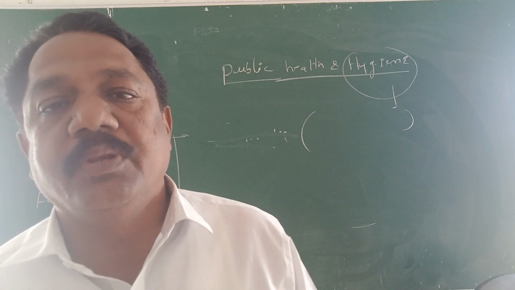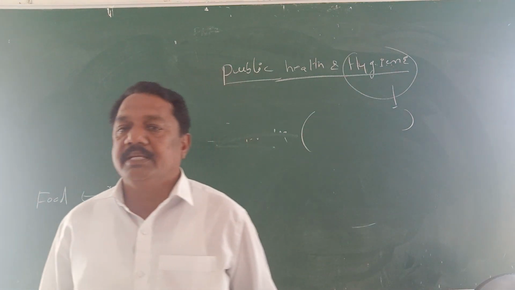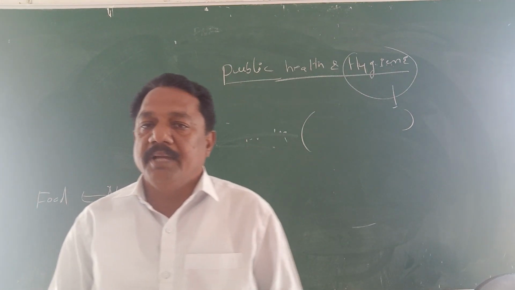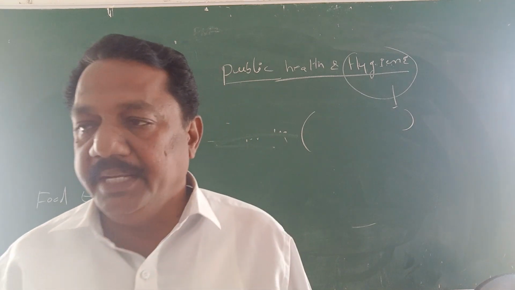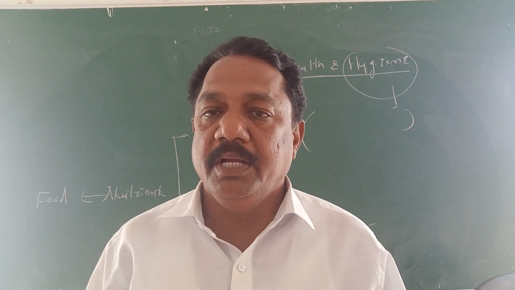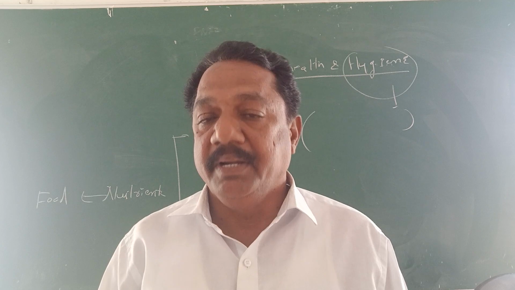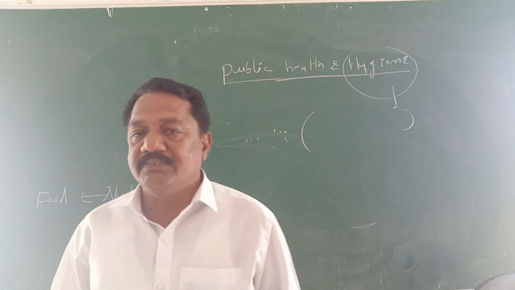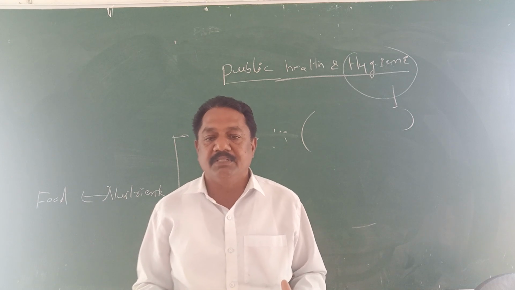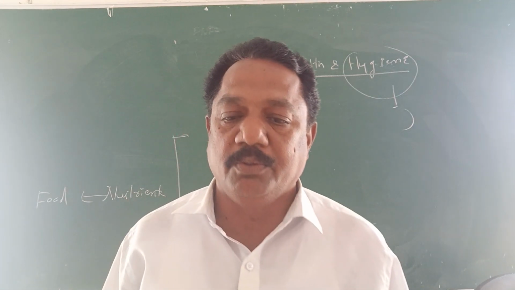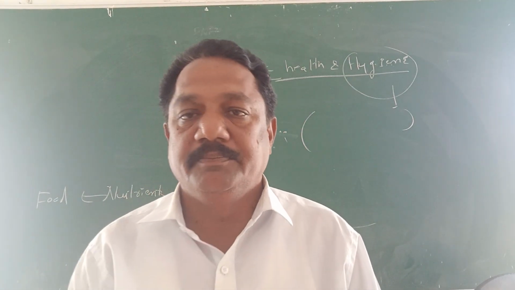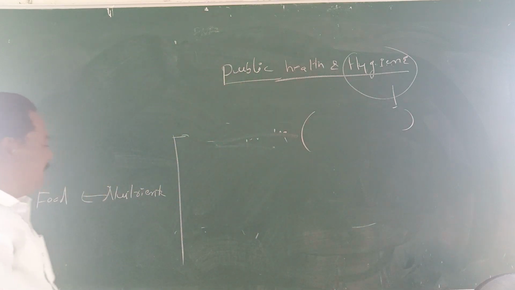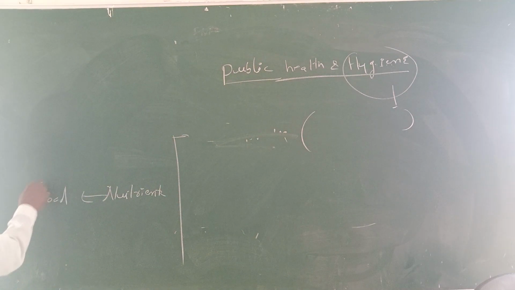When an individual is emotionally free, mentally free and physically free, that individual is in the condition of health. That's why health first depends on food.